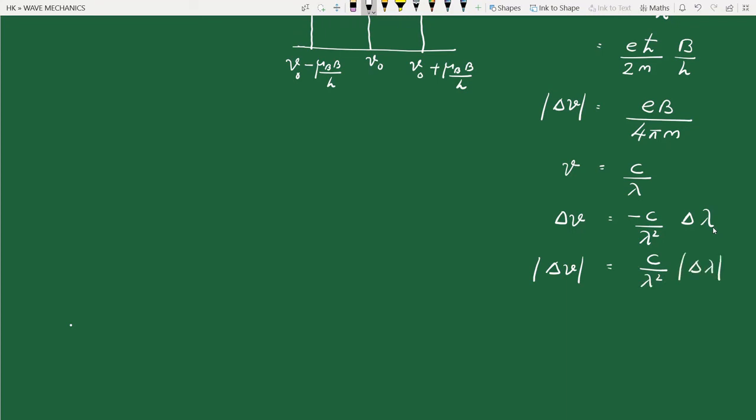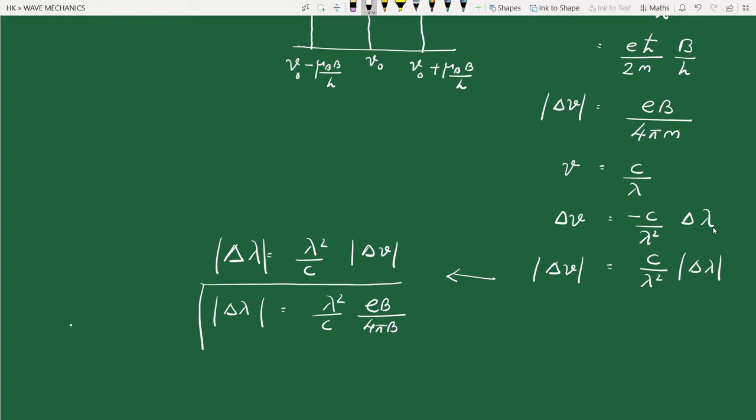Therefore, magnitude of delta lambda is equal to lambda square by c times magnitude of delta nu. That is, magnitude of delta lambda equals lambda square by c times e b divided by 4 pi m.